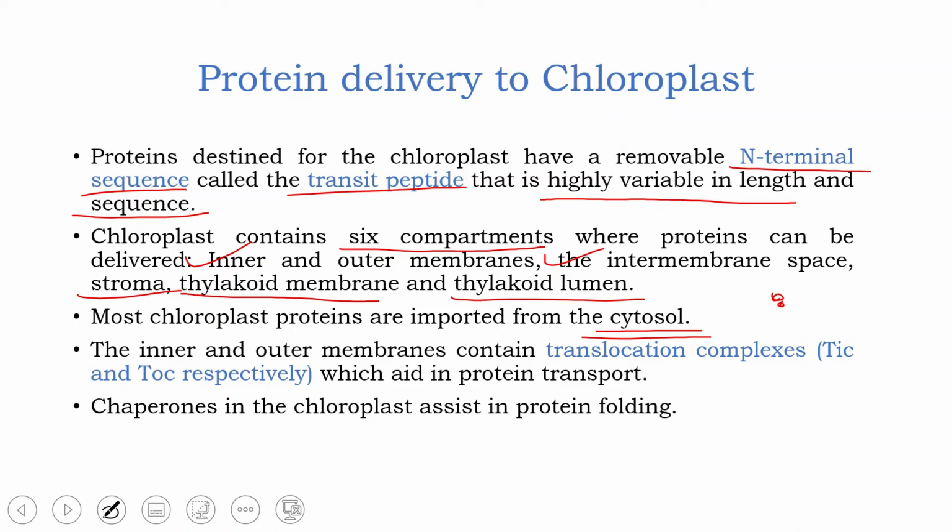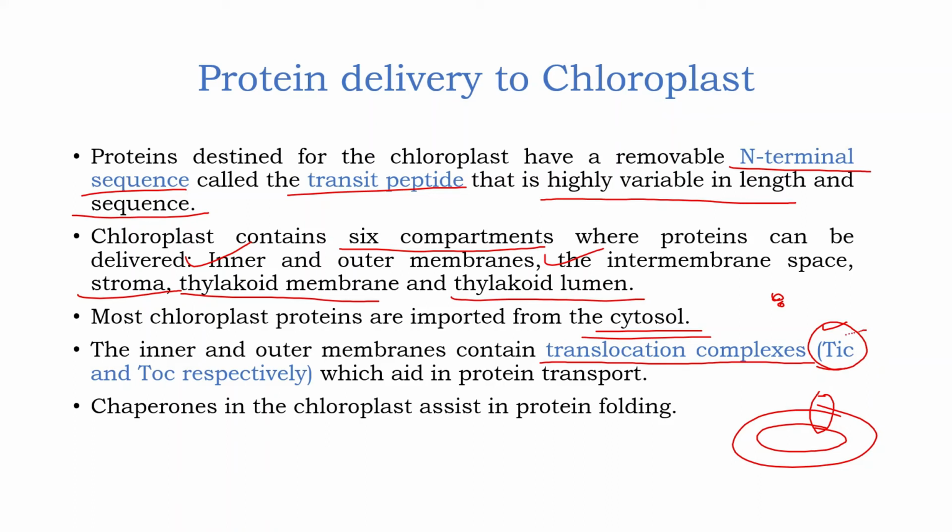Now, the inner and outer membrane of chloroplast. So this is the outer membrane, this is the inner membrane. These two membranes have certain translocation complexes, certain protein complexes, which are a passage for the proteins to come inside the chloroplast. Right? So these are called translocation complexes, and the inner chloroplast membrane has the TIC complex, that is translocation complex in the inner membrane of chloroplast.